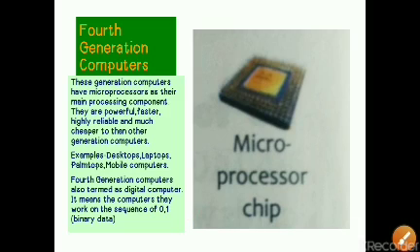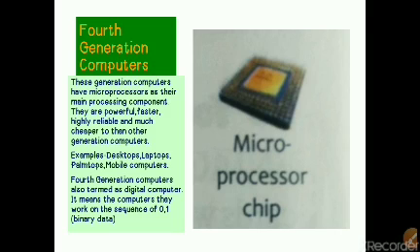So fourth generation computers use the microprocessor as their main processing component. They are more powerful, faster, highly reliable, much cheaper than other generation computers. The computers we see at present, like laptops, palmtops, desktops, mobile computers, are all fourth generation computers, and this is the picture of a microprocessor chip.